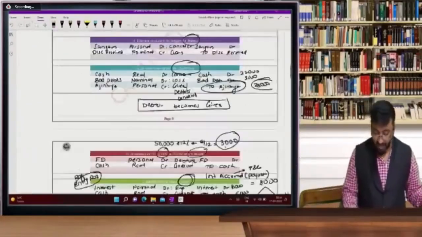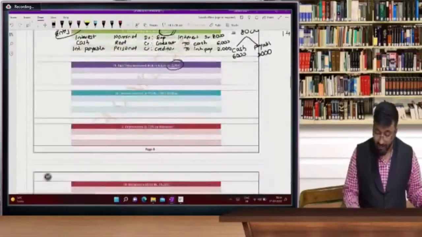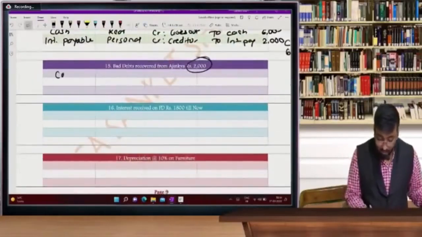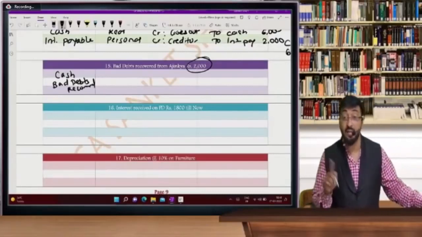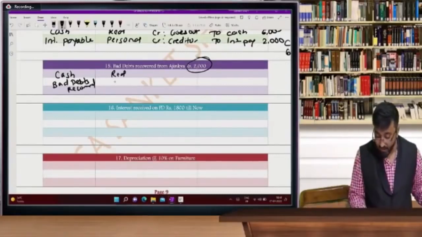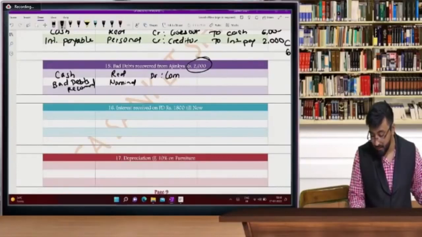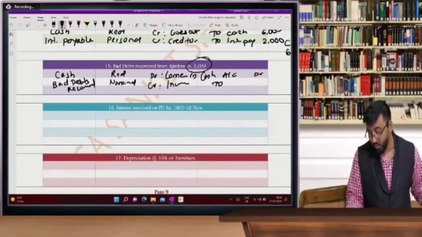So cash account debit to bad debts recovered. How many accounts? Cash account and bad debts recovered account. Not bad debts, it is bad debts recovered. So cash is a real account, bad debts recovered is a nominal account. Debit what comes in, and bad debts recovered is our income. So the entry will be cash account debit to bad debts recovered.